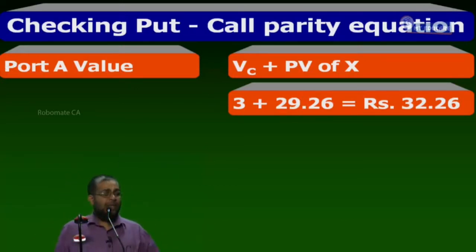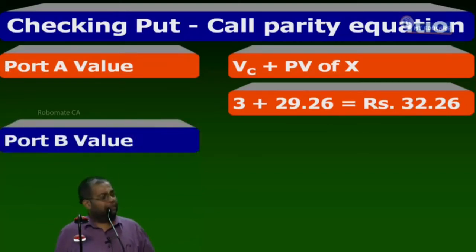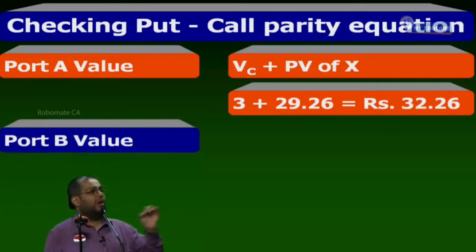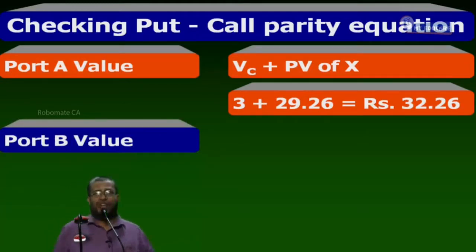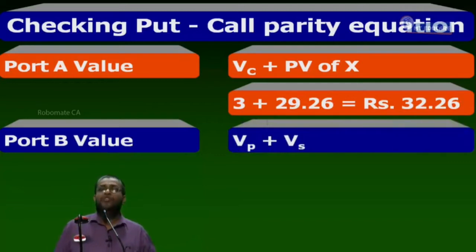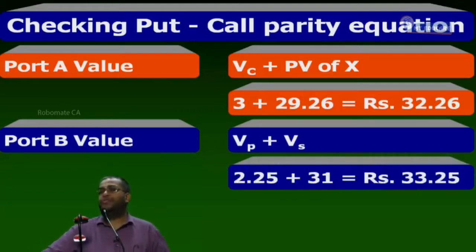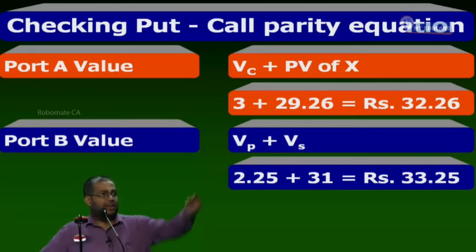There's another portfolio, B. What is portfolio B value? Value of put plus value of share. VP plus VS. Both I can get from the stock market and the option market. What is VP? What is VS? 2.25 plus 31 is equal to how much? 33.25.